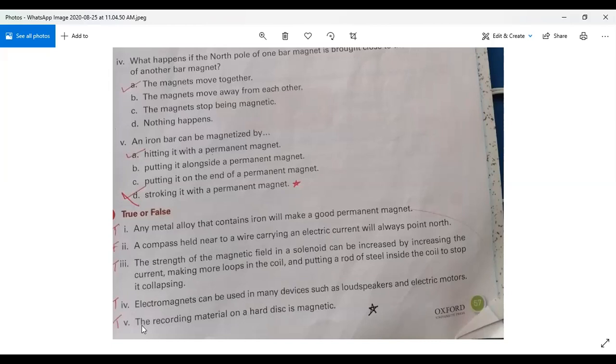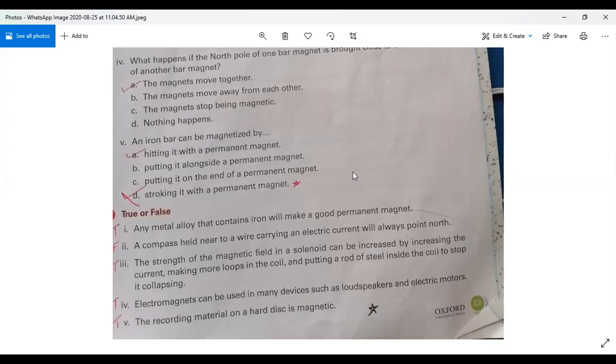So you can see on page number 57, the exercise of chapter number 4, true and false. Number 1 is true, number 2 is false, number 3 is true, number 4 is true, and number 5 is true. Among all these, only the number 2 statement is false, and numbers 1, 3, 4 and 5 are all true. I hope you understand today's lecture. I have discussed the long questions of chapter number 3 with you.